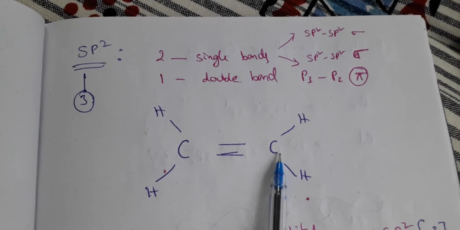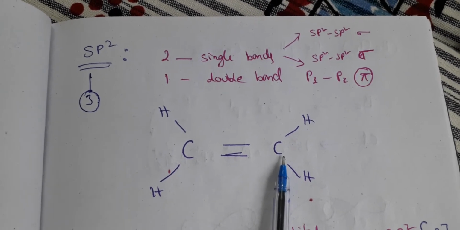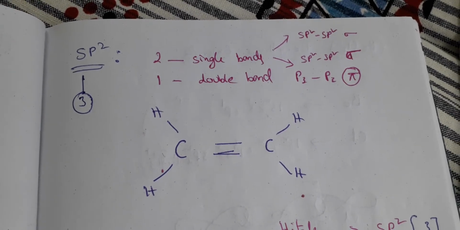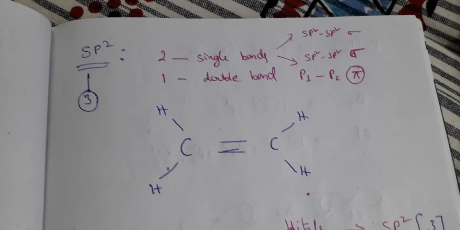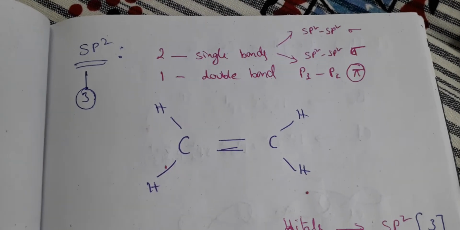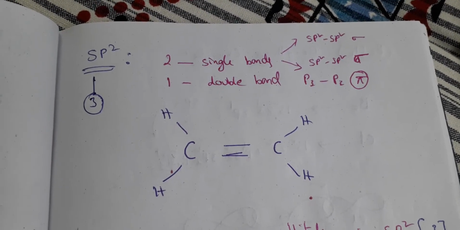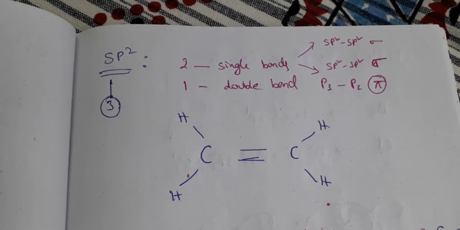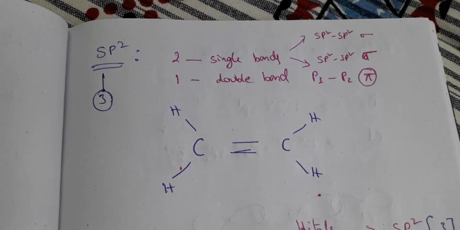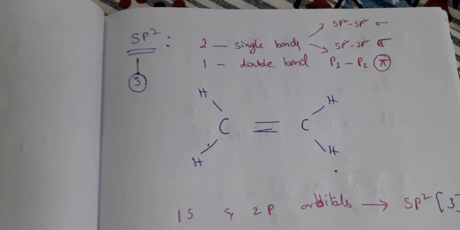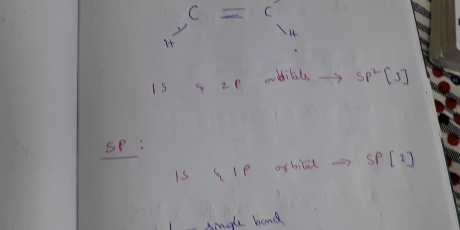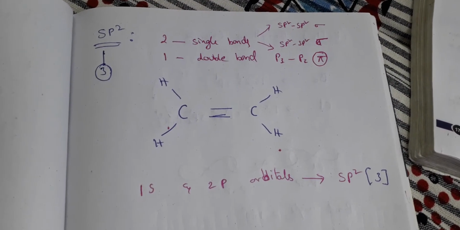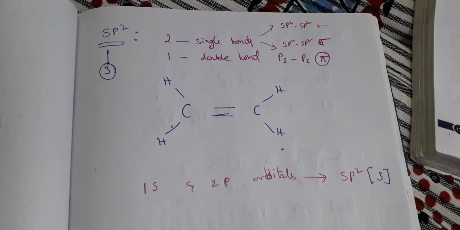So whenever lateral combination is taking place, a pi bond is formed. Whenever the bonds form along the axis, those are sigma bonds. Okay children, so in sp2 hybridization you have 3 hybrid orbitals, each named sp2, and the result is because of the combination of one s orbital and 2 p orbitals. Okay, so take a screenshot of this first so that we can move on to the next one.